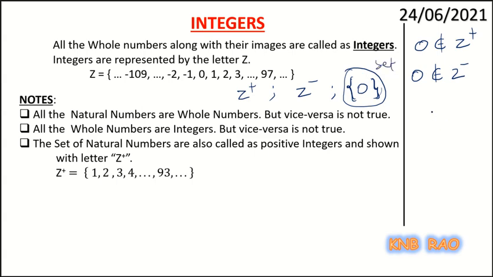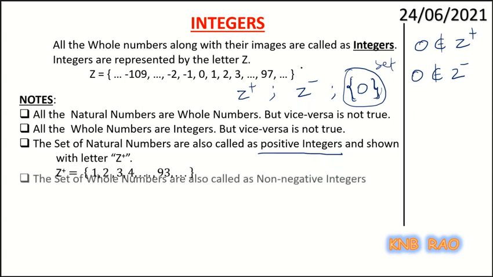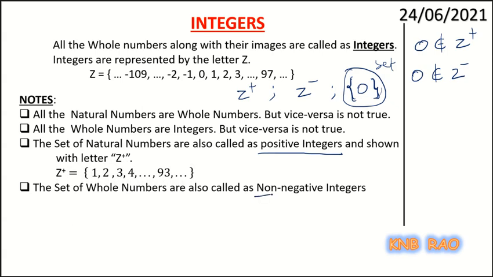Now, I have another important word after introducing positive integers and negative integers. The word non-negative integers. What does this mean?